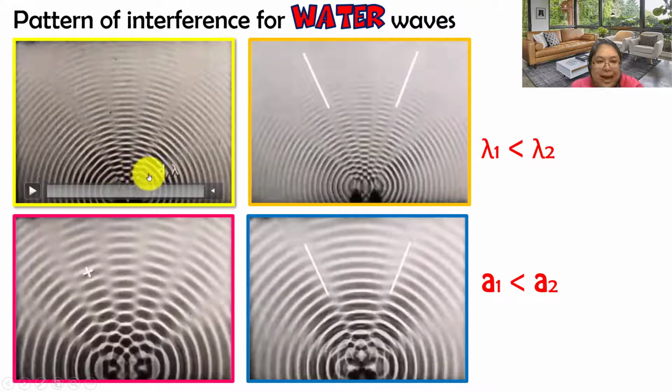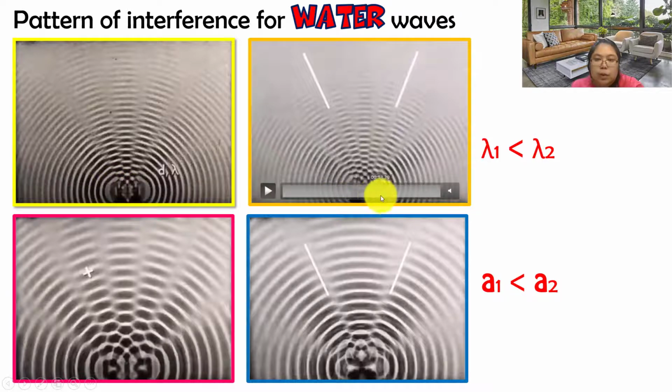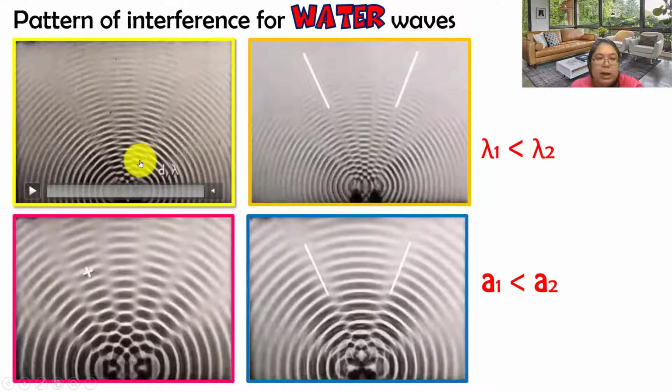Okay, can you see the dark color? The fringes become a little bit wider. This one becomes narrow. So we see the first one. Two sources, the distance between the two sources is the same. We just compare the lambda. This one is lambda 1.